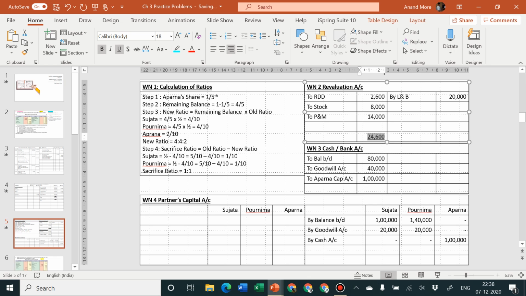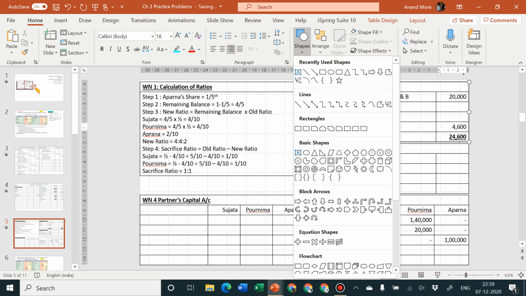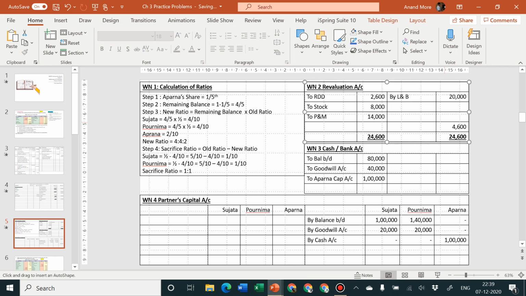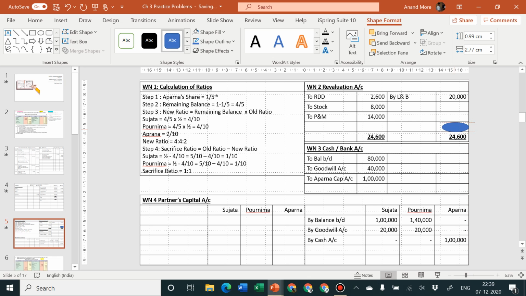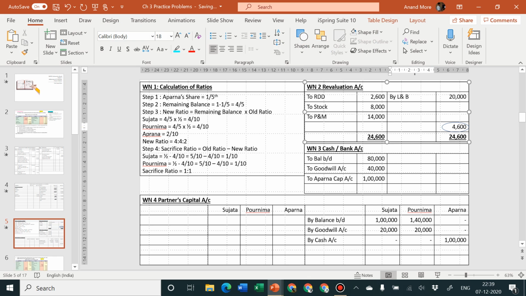24,600 is the amount of the total of the debit side, which I'm going to write on both sides, and then I'm going to find out the balancing figure, which is rupees 4,600. Since it's a balancing figure, I'm going to encircle it to tell the examiner that this amount is not given by the problem, but we have calculated this amount. Just in front of 4,600 I'll write the name of Purnima, and above that the name of Sujata, and above that is by